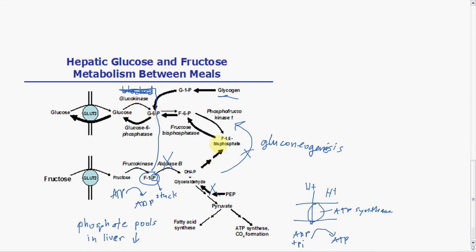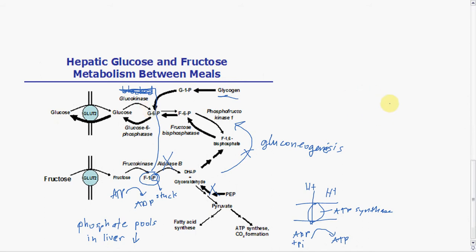So it's kind of a two-edged sword here with the fructose 1-phosphate. They can't generate ATP in the liver cell because this part is blocked and because the phosphate's getting used up here. Gluconeogenesis is slowed down, so it's harder for the liver cell to make glucose. And even when they do make glucose, before it can ship it out to the blood, this glucokinase, which has been activated by the fructose 1-phosphate, puts the phosphate back on glucose and it can't leave.